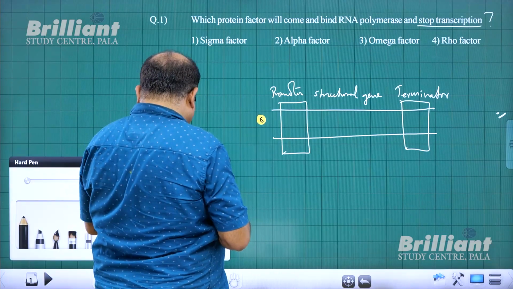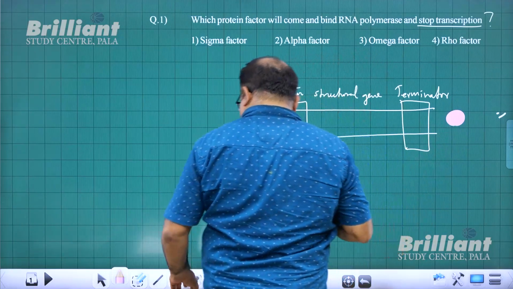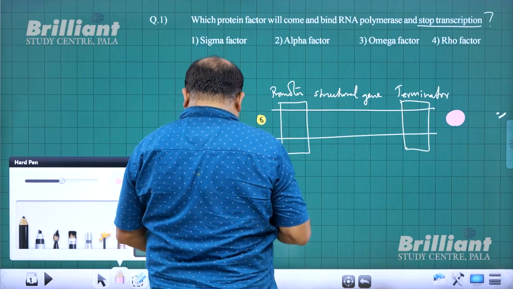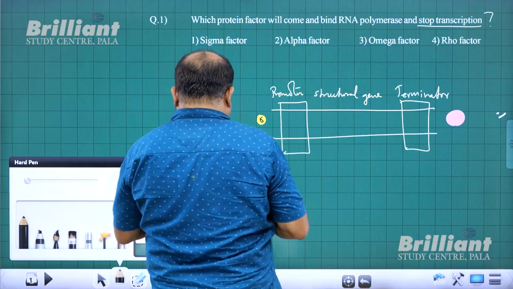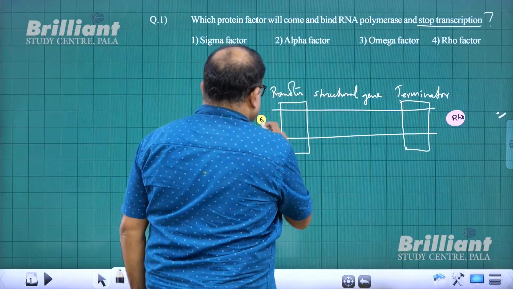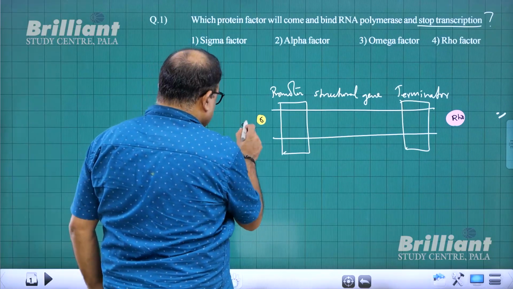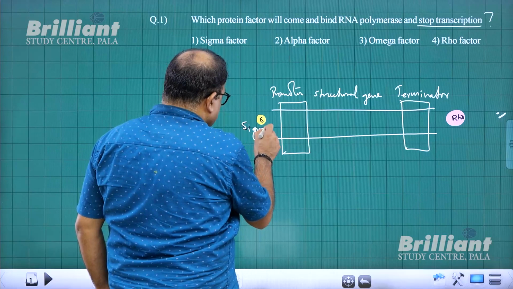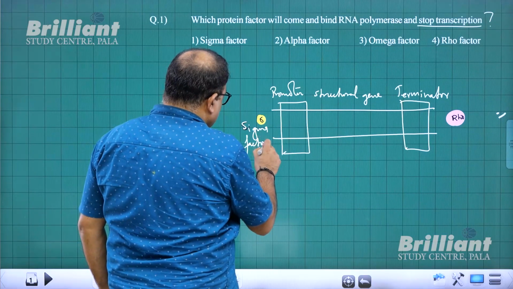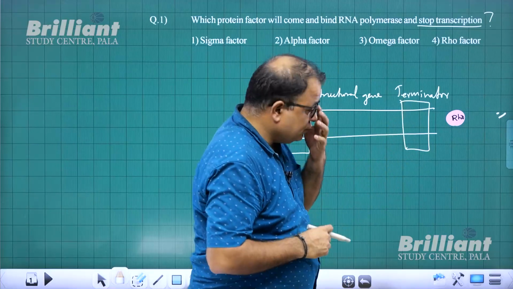And the termination factor is obviously rho factor. So sigma factor is your initiation factor, and rho factor is your termination factor.